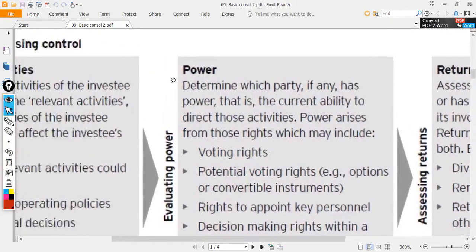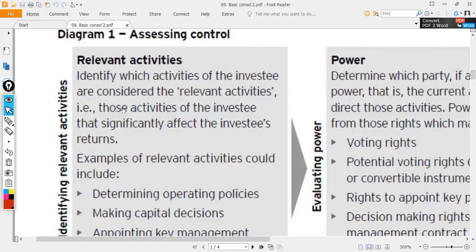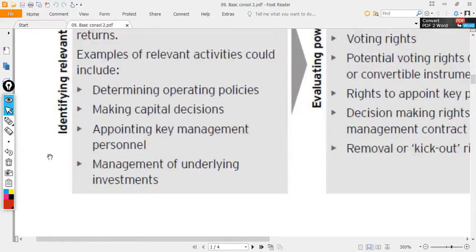You must exercise power on the relevant activity of the investee in order for you to prove that you have control. Relevant activities are those that significantly affect the return of the investee. Example: determine the operating policy, set directions, making capital decisions, sources, where do you get money, investment, where do you place your money.